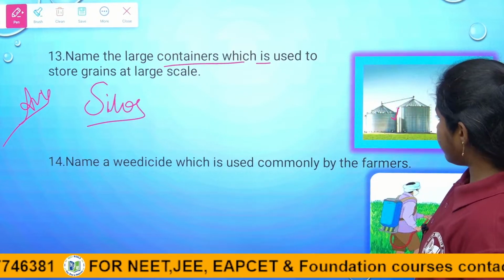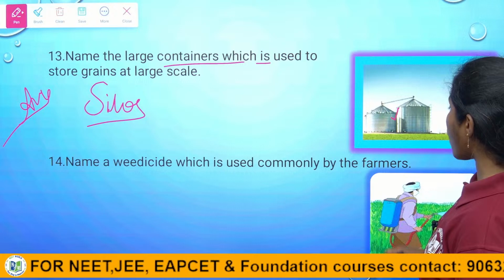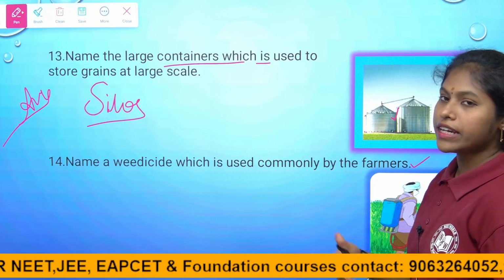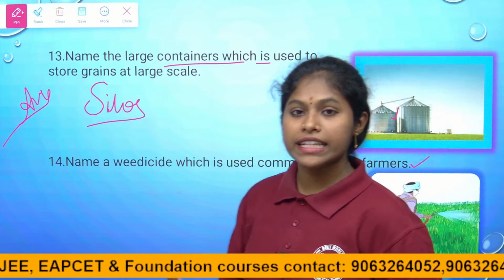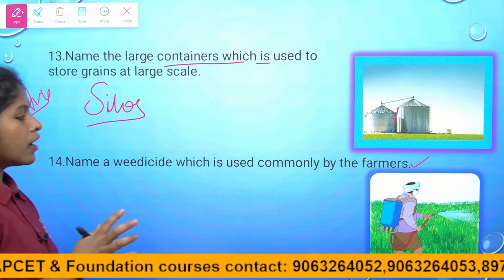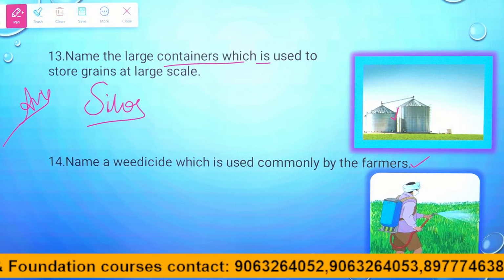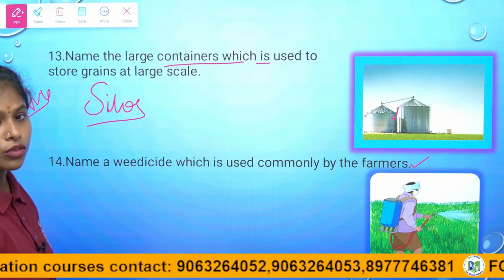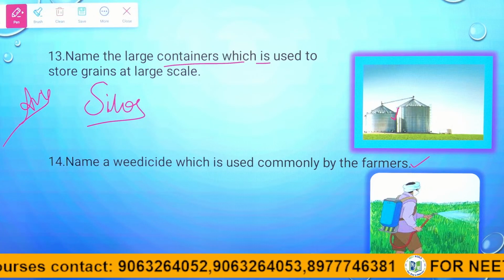Coming to the 14th question: name a weedicide commonly used by farmers. What is meant by weedicide? Weedicides are chemicals sprayed on desirable crops to eliminate unwanted plants, to reduce the weeds, right children?